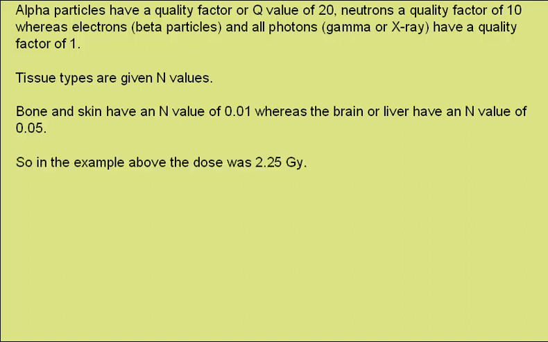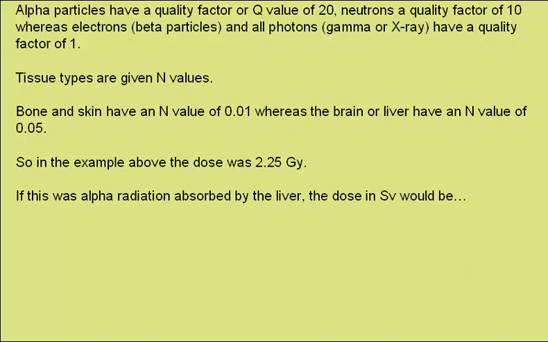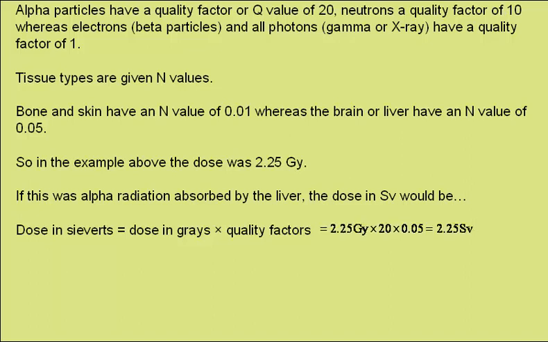So in the example above, the dose was 2.25 grays. If this was alpha radiation absorbed by the liver, the dose in sieverts would be found from the dose in grays multiplied by the quality factors, which is 2.25 grays times a quality factor of 20 for alpha particles times 0.05 for the liver, giving a dose of 2.2 sieverts, in this case the same as the dose in grays.